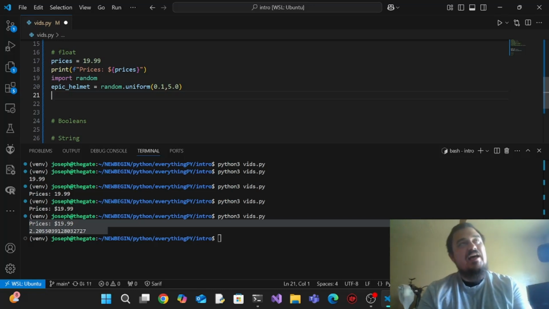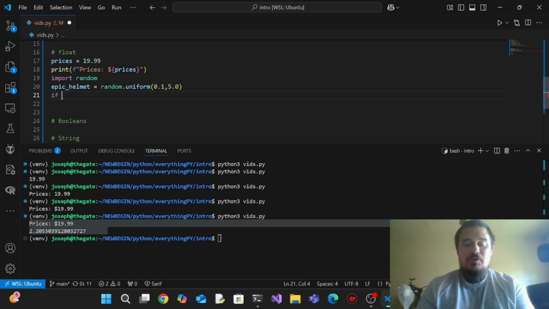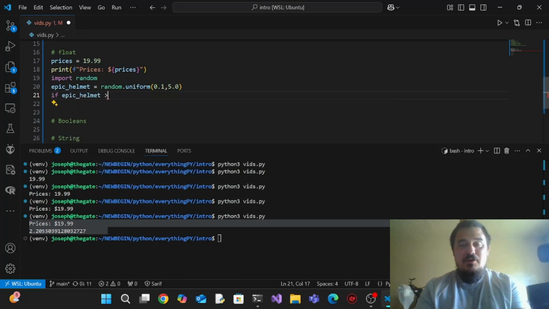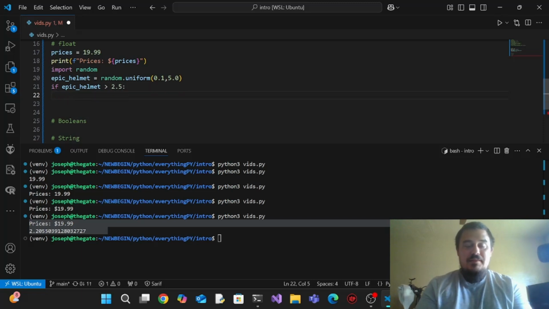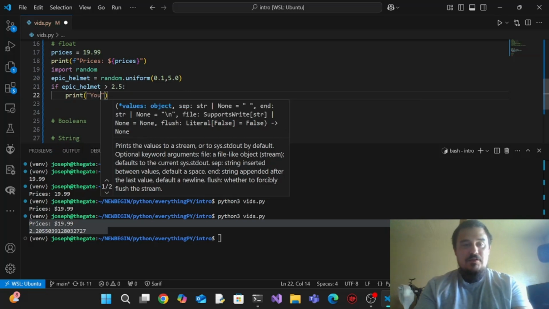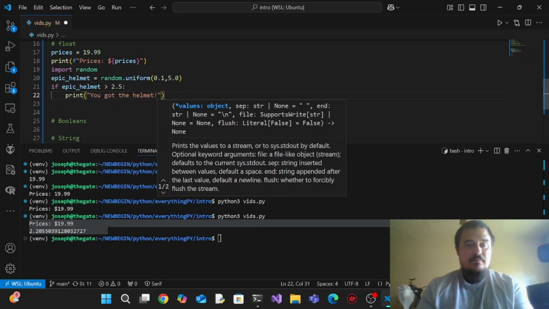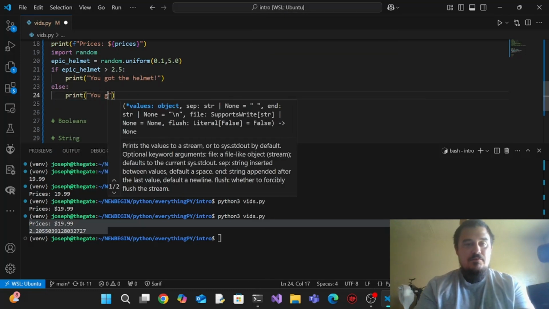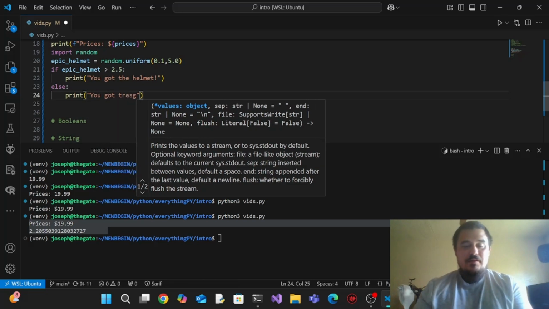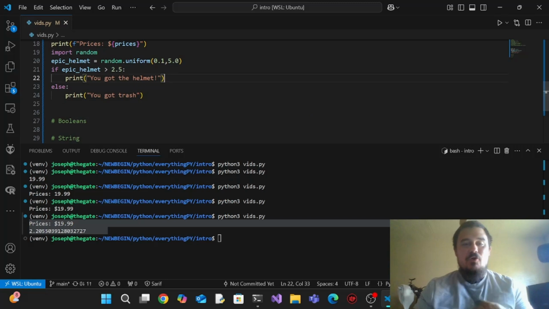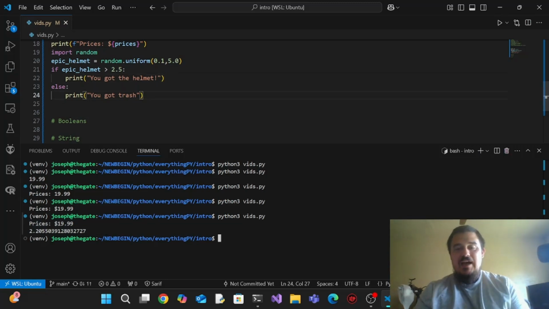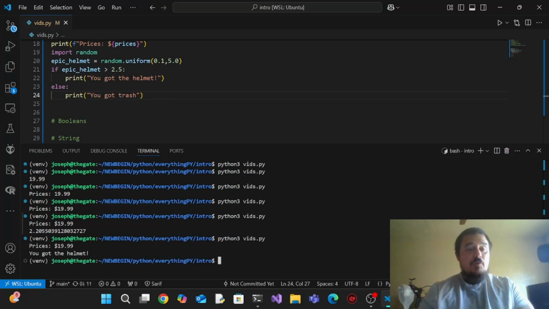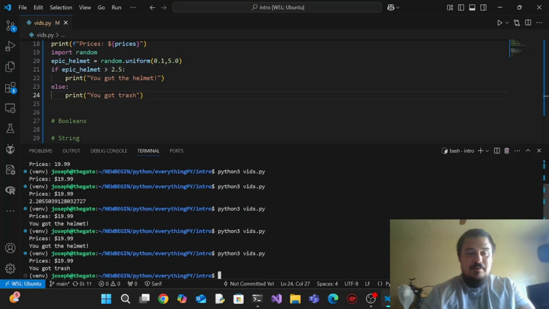We'll do a small if statement, not to confuse you guys, just a little something you'll see later on. So if epic helmet is greater than 2.5, then we'll print, you got the helmet. And if not, we'll say else print, you got trash, because you didn't get a good enough roll. So let's save. That's going to be important. And then let's run this real quick. Okay, we got the helmet. Now let's run it again. Got the helmet. Got trash.